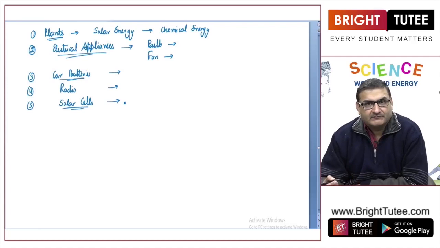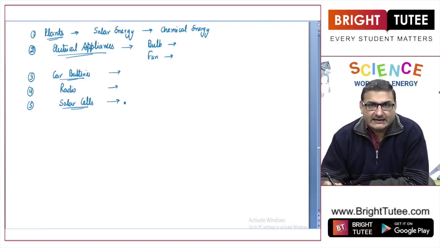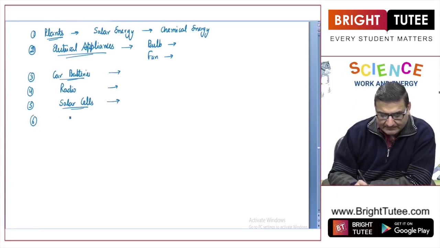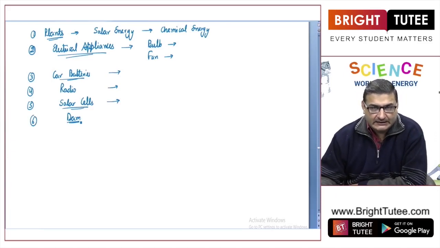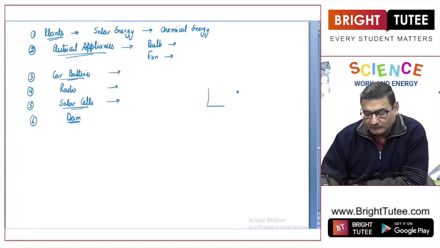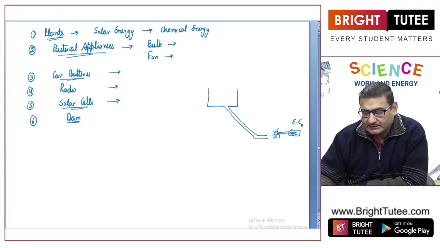So these are a few examples from our day-to-day life that we see where energy transformation is taking place, right? Otherwise also, if we take a few more examples, like in a dam. Now, what is a dam? You must have studied earlier. In a dam, we take a reservoir from where we allow water to fall down. Then this water is allowed to strike the blades of a turbine, which is connected to a dynamo or a generator, and here electrical energy is produced.